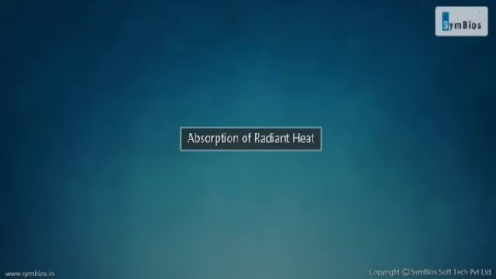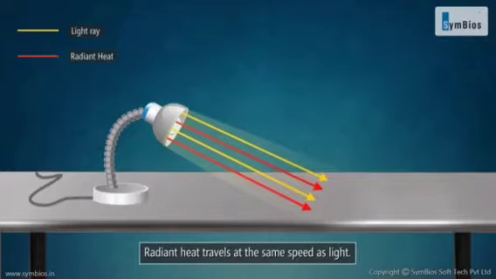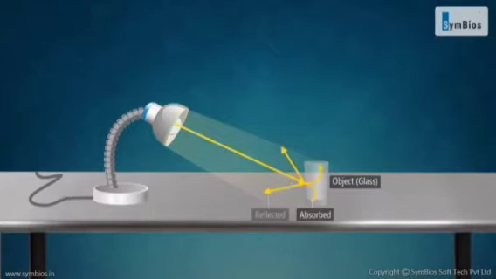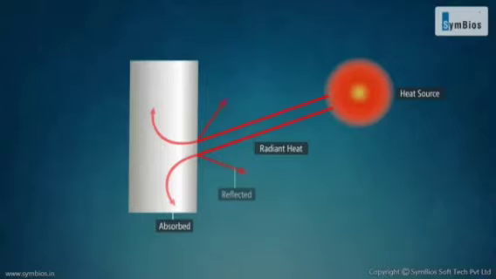Absorption of radiant heat. Radiant heat travels at the same speed as light. When light falls on an object, it is partially absorbed and partially reflected. A part of it may also be transmitted through the object, for example, glass. In the same way, when radiant heat reaches an object, it is partially absorbed, partially reflected, and partially transmitted. The temperature of an object increases due to the absorbed part of the radiant heat.